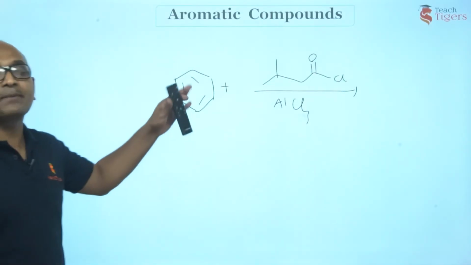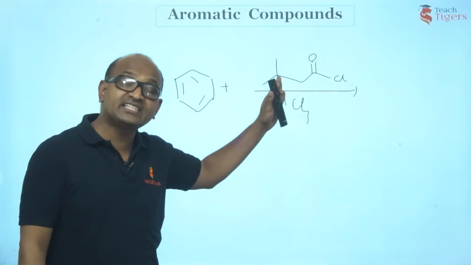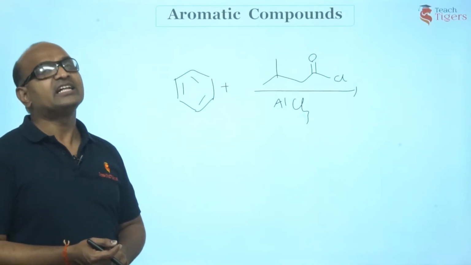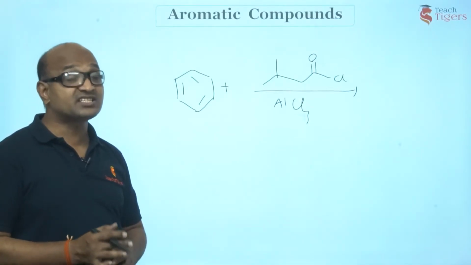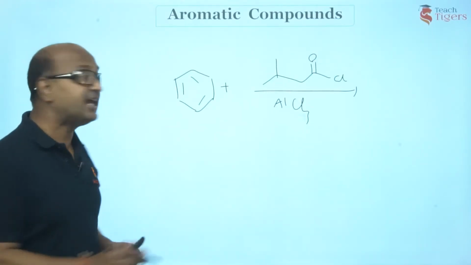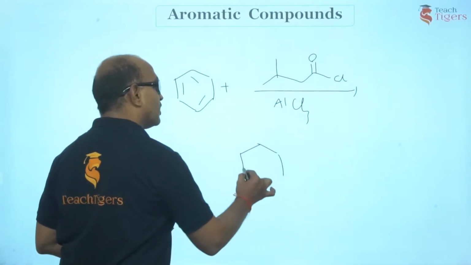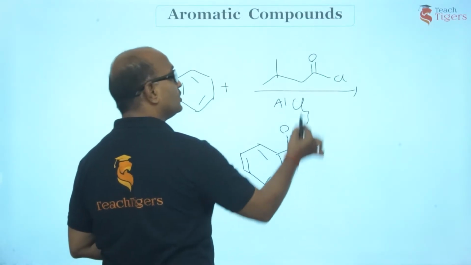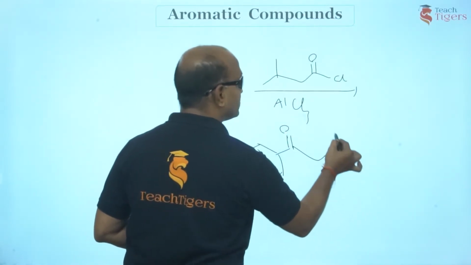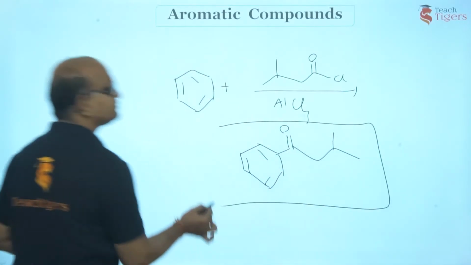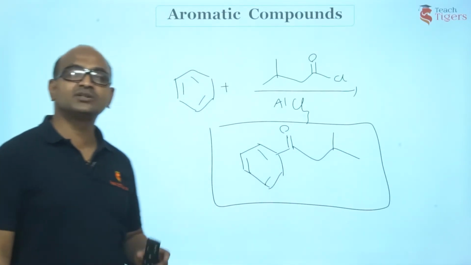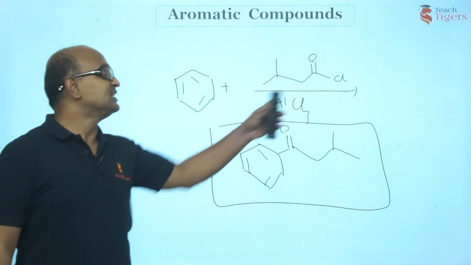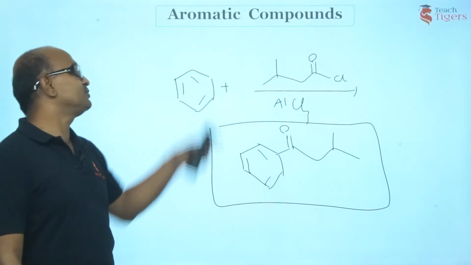Right, guys? So benzene reacts with acid halides in the presence of a Lewis acid to give acyl benzene. The acylium ion is resonance stabilized and cannot undergo any rearrangement. So that is what I know, and I write the product here. This is C double bond O. This is second, this is third, this is fourth. This is the product. Have you people understood? This acyl benzene is the product formed here. No rearrangement. Just remove the chlorine atom and attach it to the benzene ring.